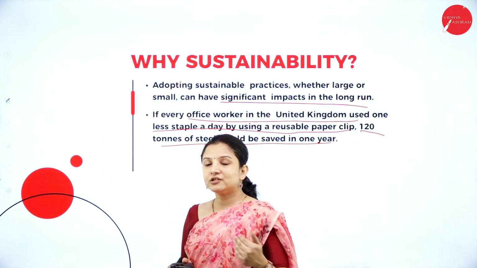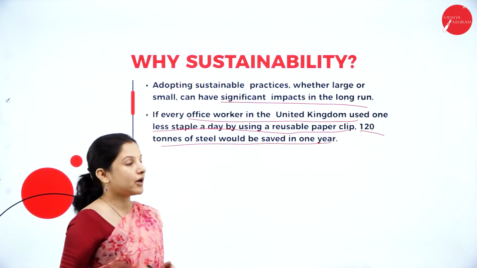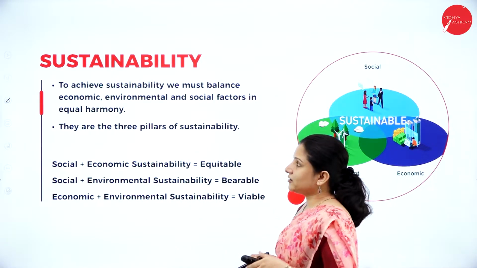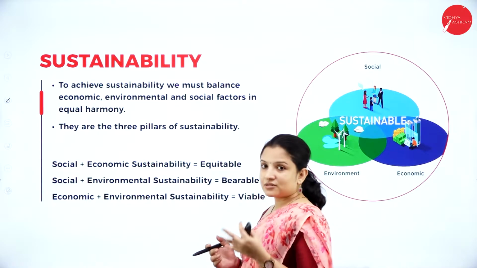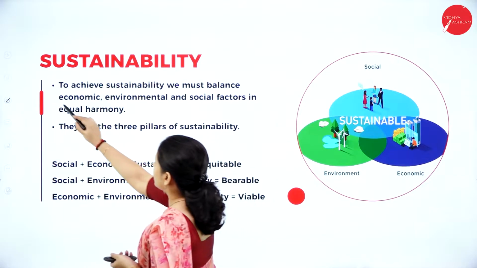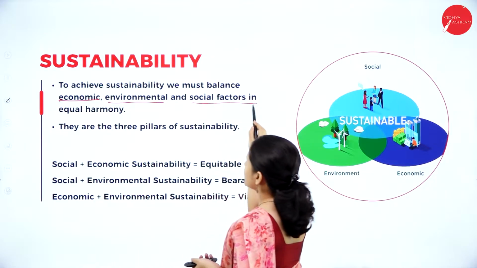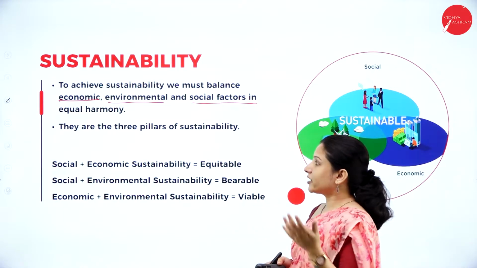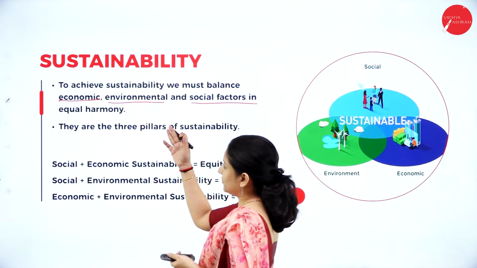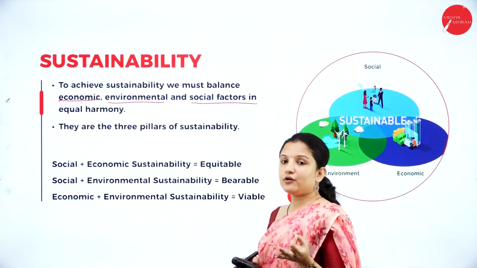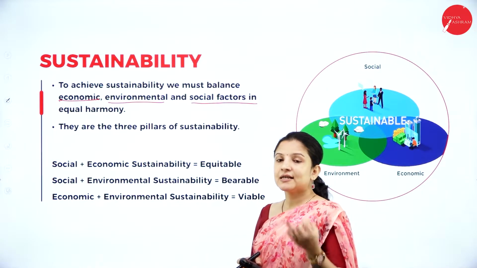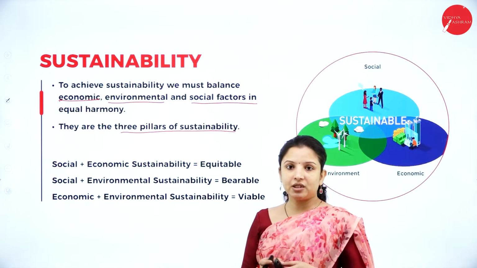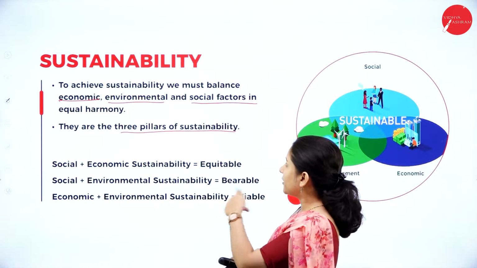There are many examples which I'll take in this particular session, which will make you understand even better. So next, moving on to sustainability in detail, we'll study. To achieve sustainability, there must be a balance between the economic, environmental and social factors, and an equal harmony between them. These three, the economy, the environment as well as the social factors, are the three pillars of sustainability. So what are the three pillars of sustainability? It is environment, economic and social factors.